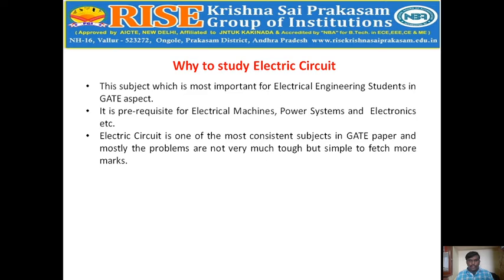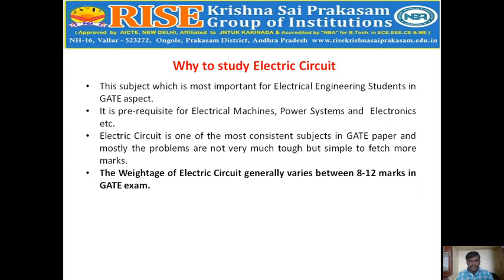Electrical circuits is one of the most important subjects in the GATE paper, and mostly the problems are not very tough but simple, so it is easy to fetch more marks in this subject. The weightage of electrical circuits generally varies between 8 to 12 marks in the GATE exam.